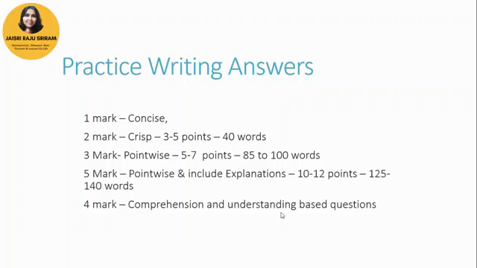For 5 mark questions, point-wise, side heading, mind maps if any, include explanations clearly. 10 to 12 points in your answers covering all the probable answers to that question, and 125 to 140 words is the specification that would be given in the question paper also. Your 4 mark would be comprehension and understanding based questions, which I would suggest you read through and spend a bit more time, because these are questions that will come from the source that is usually given in your NCERT textbooks, or in the cartoons or the diagrams that are boxes usually given within the text itself.